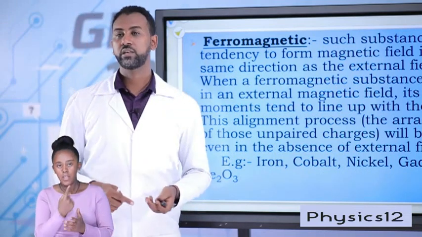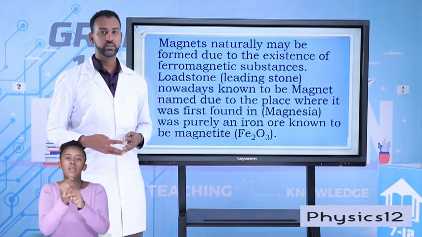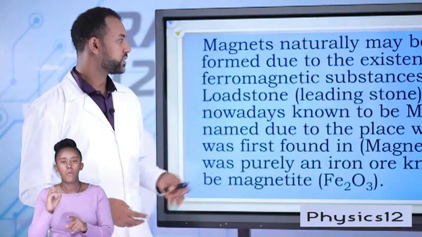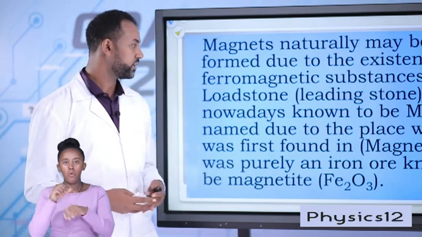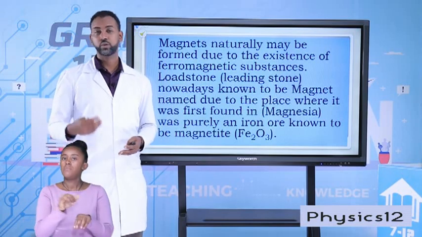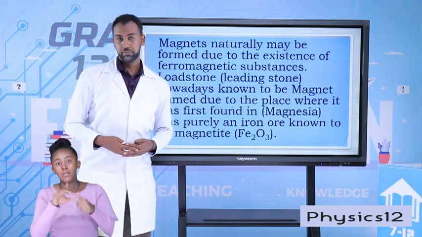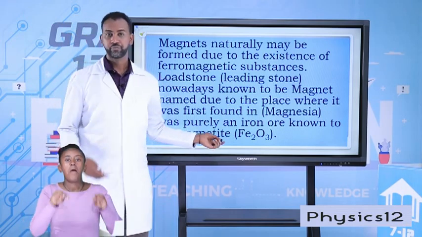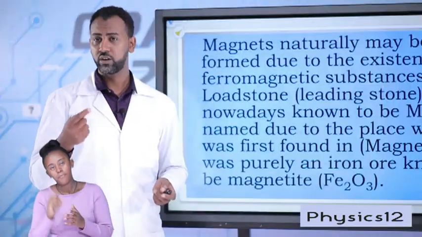Such materials are responsible for magnets to exist naturally. Magnets exist naturally in iron ores, in different ores, and are also known as lodestone or leading stone, because naturally the stone can act like a magnet since it consists of ferromagnetic materials. It was first found in a place called Magnesia. That's why it's known as magnet, due to the magnetite nature. Magnetite consists of iron, nickel, cobalt, and so on. They have the tendency of ferromagnetic materials.